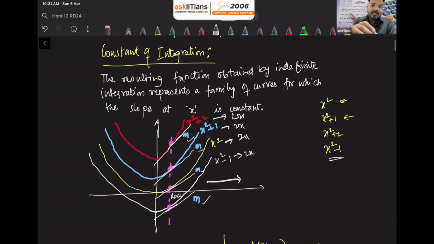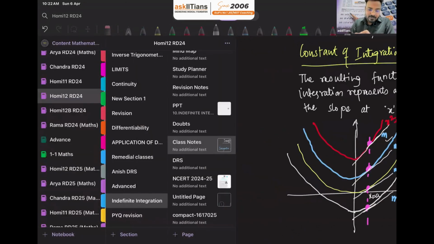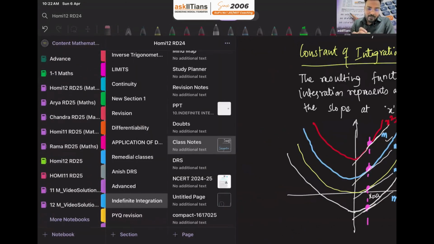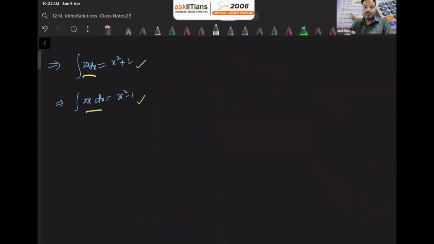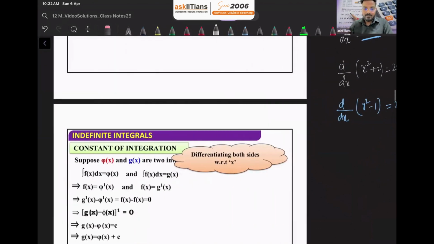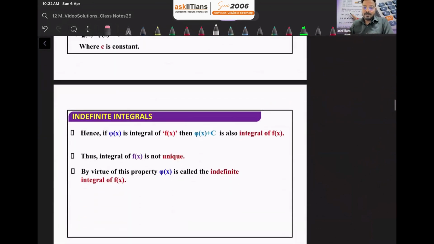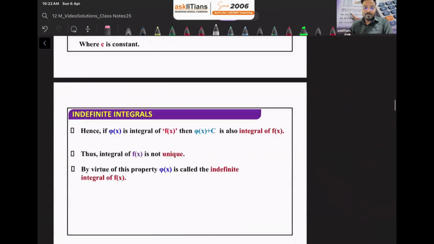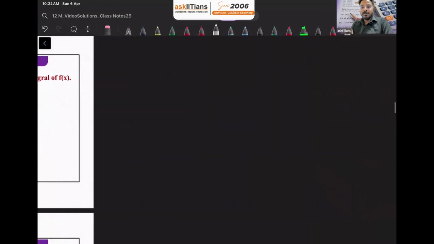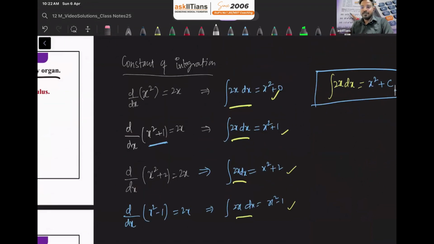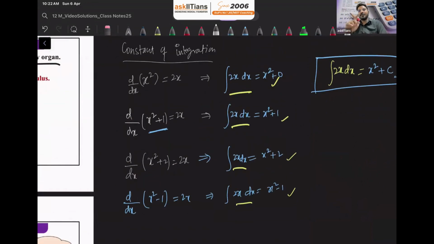Now, going forward, I hope that the idea of the constant of integration is clear to everyone now. So now you can read all these points here. But there is no need to read all these points. Just remember whatever I told you about the constant of integration. It is more than sufficient. Make that graph also. Geometrically, we are going to get a family of curves.